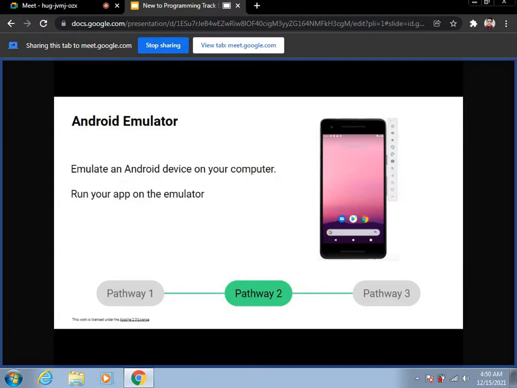What is the Android emulator? In Android Studio, you can use the Android emulator, which emulates various Android devices on your computer. The emulator allows you to run your app, and it provides almost all the capabilities that a real Android device would have. If you do have a physical device and want to use it, there are also instructions in the pathway to get you the setup, which you can just visit and see.